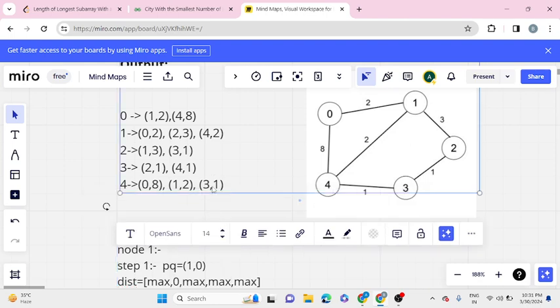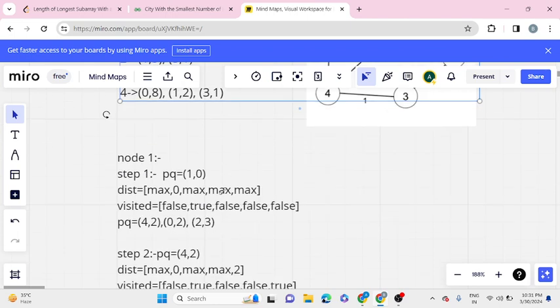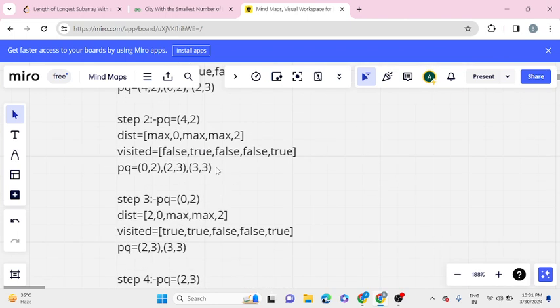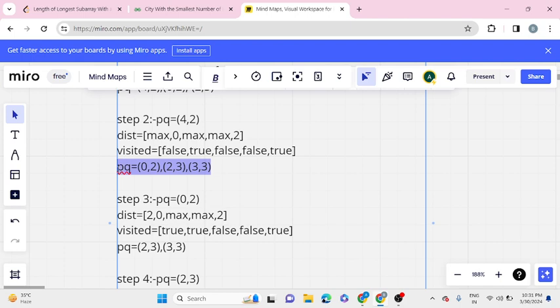Now we reach 3 here. As you can see, the path distance between them is 1. So 2 plus 1 is 3. As 3 is lesser than or equal to 3, hence we will store it in our priority queue. So this will be our final priority queue.